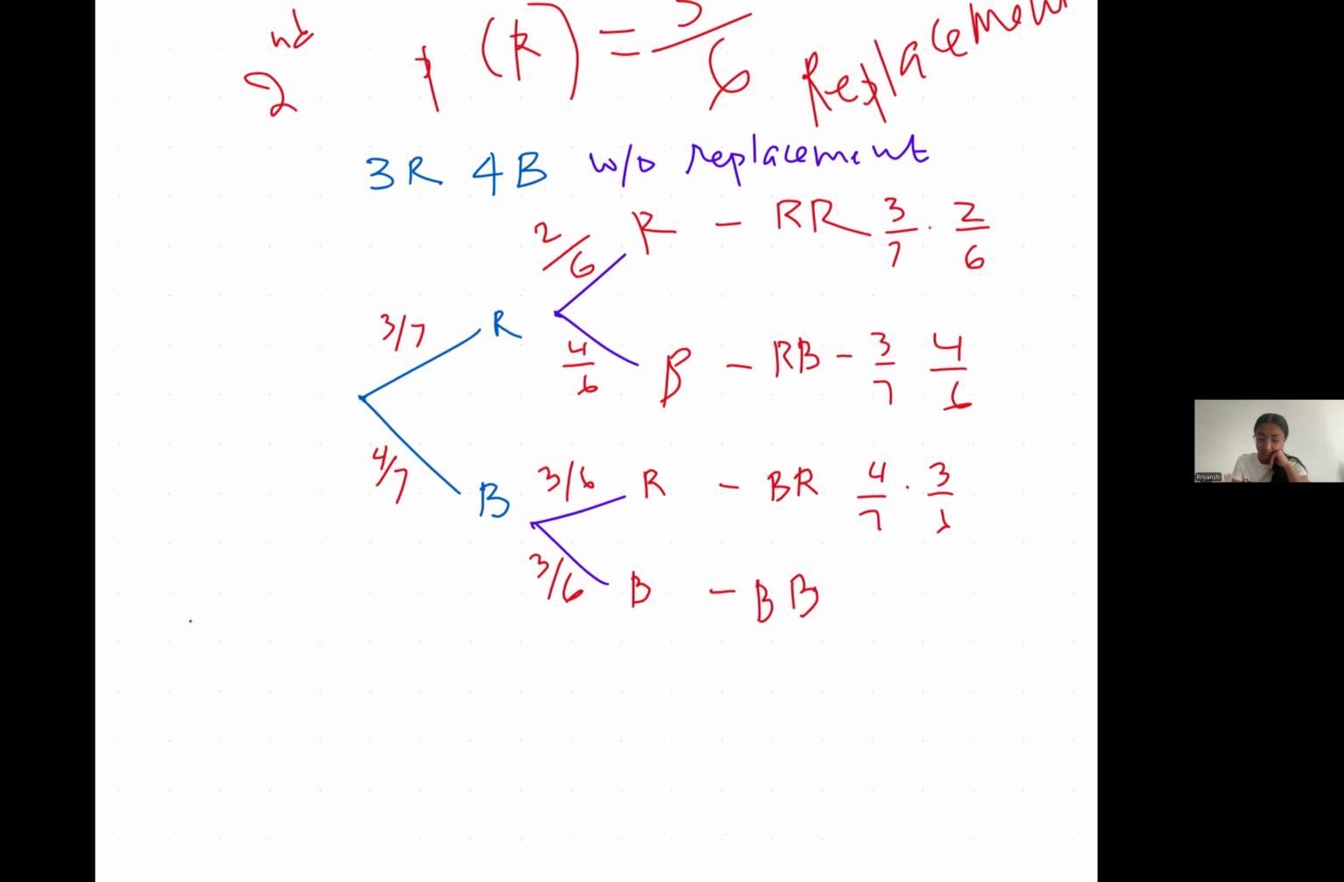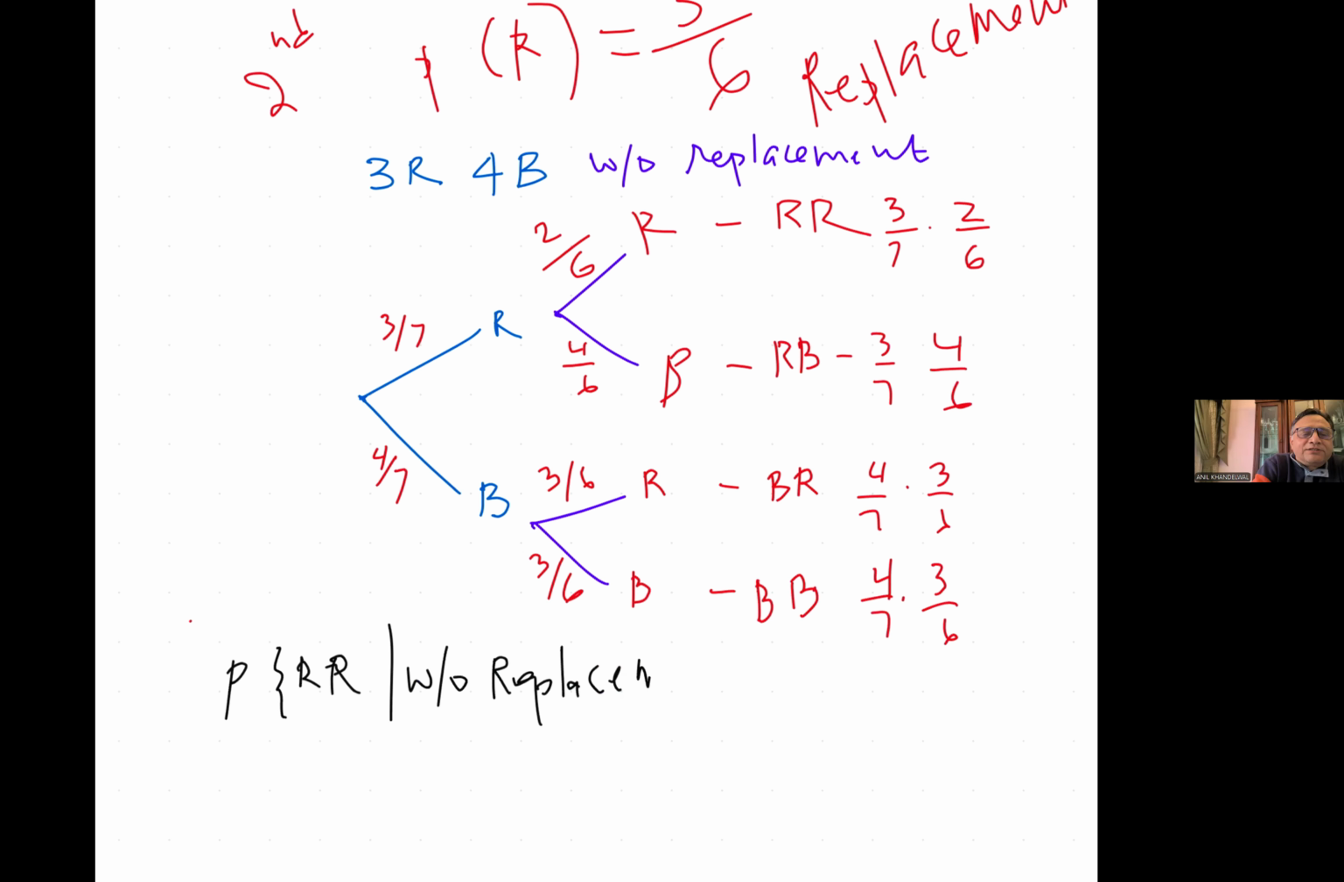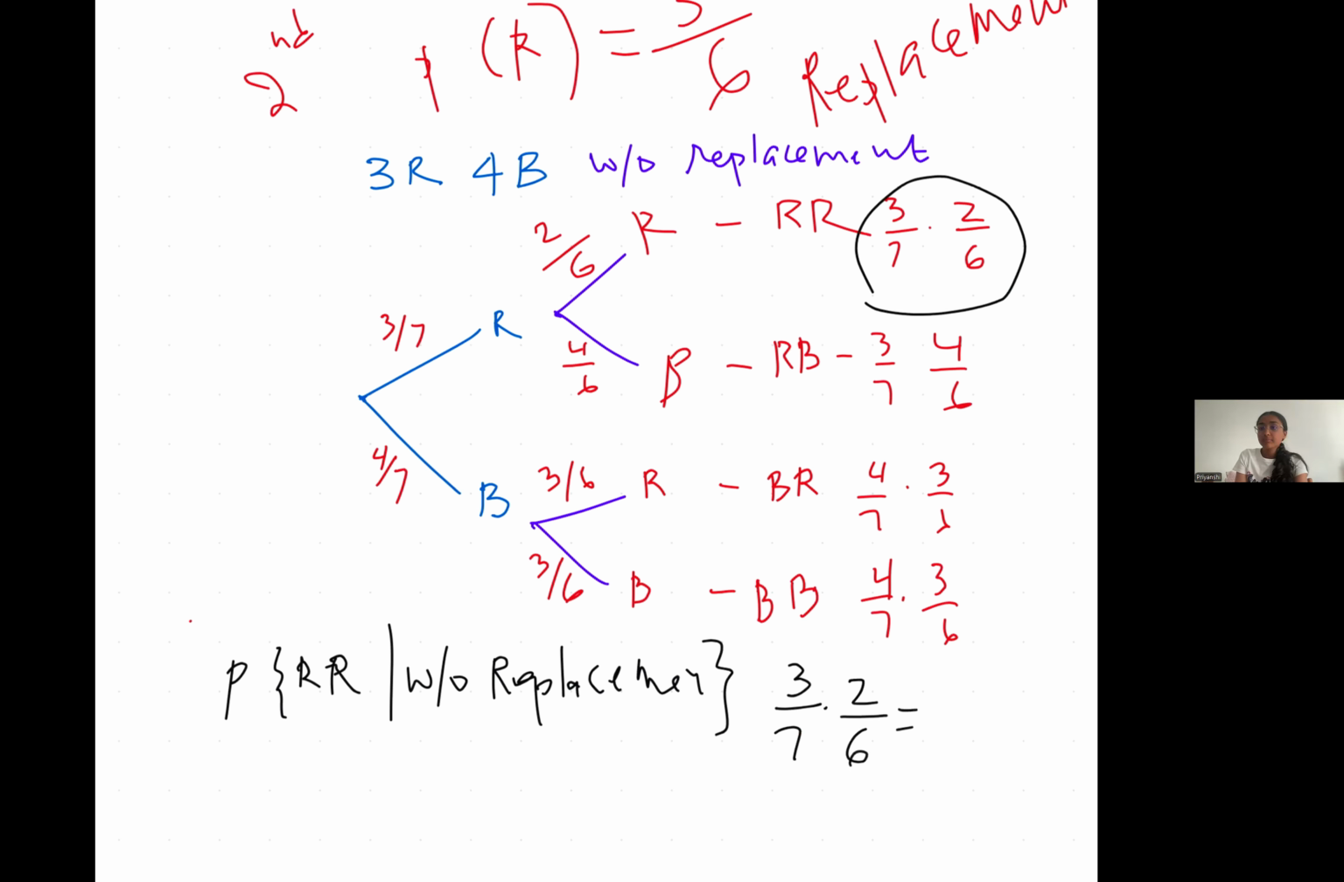It is a complicated question. We are doing conditional probability without replacement. And now the question really was, what is the probability of getting two reds? I'm writing red, red, without replacement. As you can see, it is 3 by 7 times 2 by 6. You get the whole idea. Now, it is not 3 by 7 times 3 by 7.